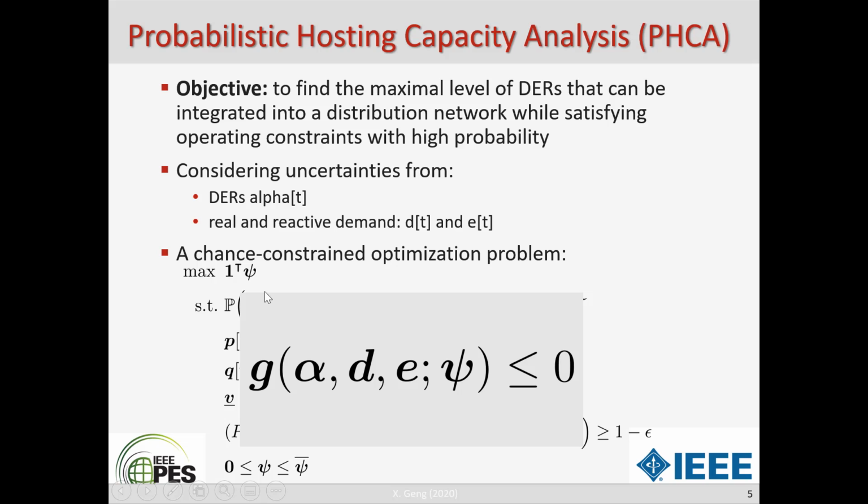So this is a complicated optimization problem, mainly due to the challenging constraint here. The key contribution of this paper is that we show that we can solve this complicated optimization problem using Bayesian optimization in a very efficient way, and we can find very high quality solutions in a very short time.